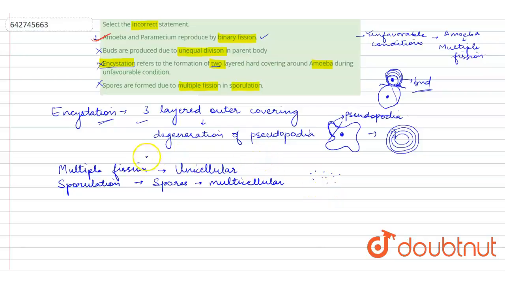But unicellular organisms do multiple fission. For example, this is amoeba doing multiple fission, right, in unfavorable condition. It will divide its nucleus and create a lot of small daughter cells inside it, and after some time it will burst open and all these daughter cells will be released outside. Okay, but they are not spores, right? They are daughter cells, they are amoebas. Spores come from fungus or multicellular organisms, not unicellular organisms. So this is also a wrong option. Only the first option is correct.